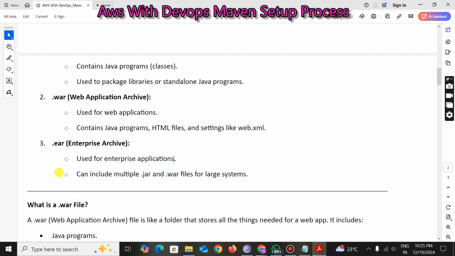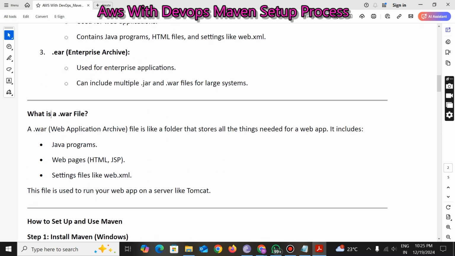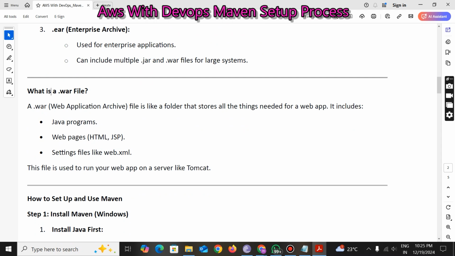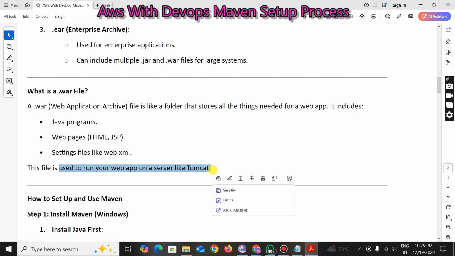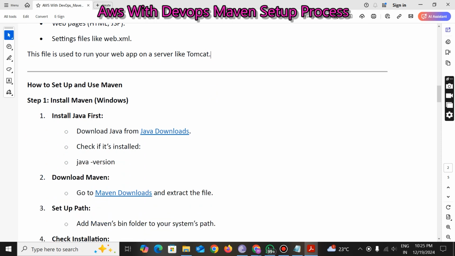Archives used for enterprise applications can include JAR and WAR files for large systems, right? So what is a WAR file? A WAR file is like a folder that stores all the things needed for the web application. It includes Java programs, web pages, and setting files like web.xml. This file is used to run your web application on a server like Tomcat. Okay, now we will go with the installation process today.